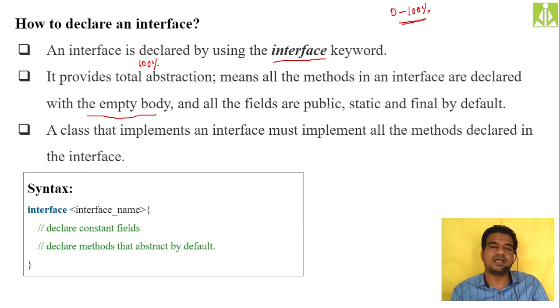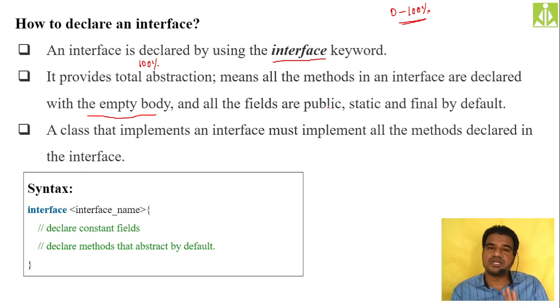This we discussed in yesterday's session as well. If your class wants to be a concrete class and wants to implement an interface, it should give the implementations for all the methods declared inside the interface.